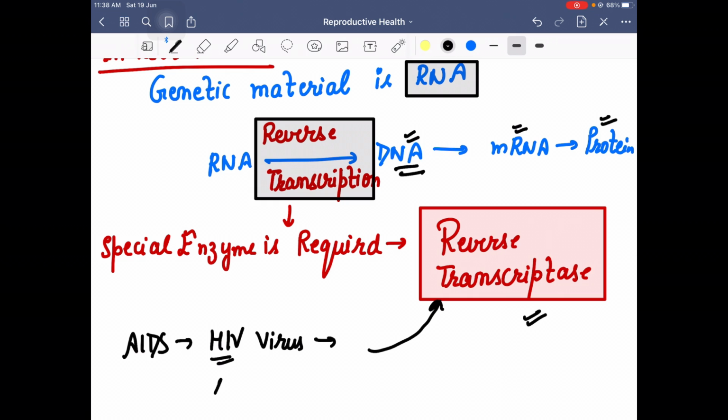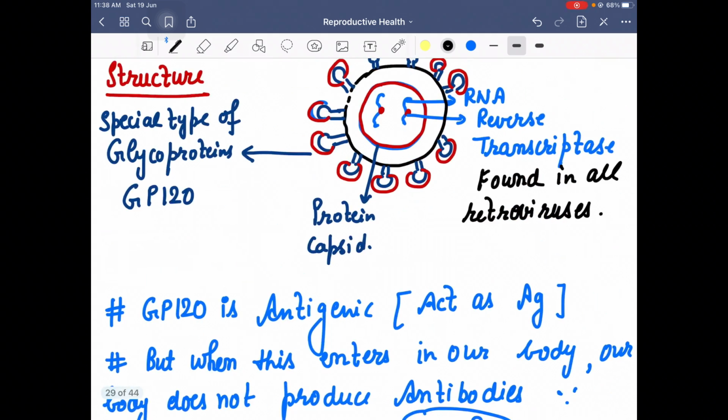Why? Because the genetic material is single stranded RNA. That is why it has a very special enzyme. Now if we talk about the structure of this virus which causes AIDS, there are only two major things which any virus has, that is the protein coat.